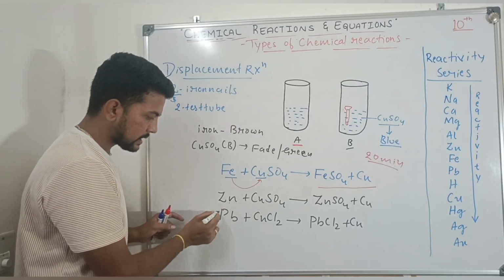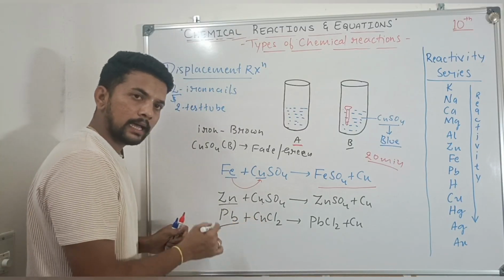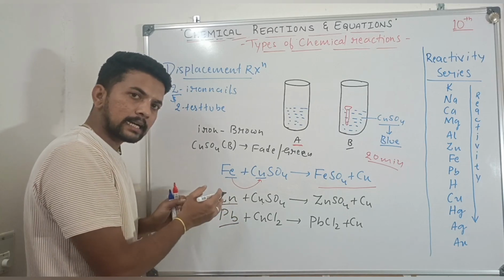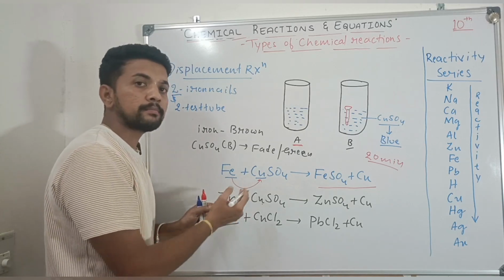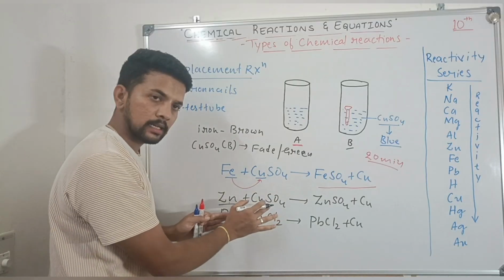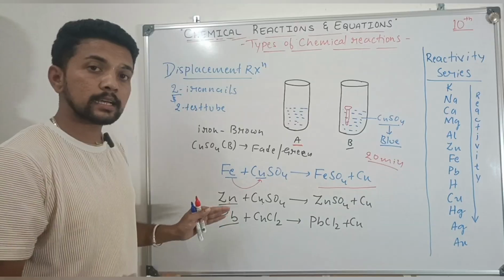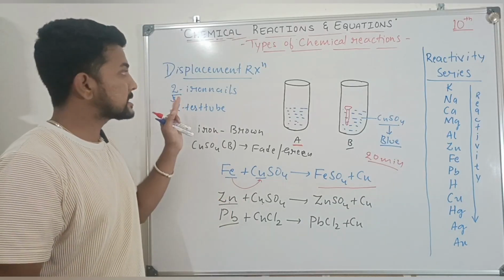So here zinc and lead are more reactive than copper, hence zinc and lead will displace the copper from its compound. Zinc will displace the copper from copper sulfate. Lead will displace the copper from copper chloride. So these are the examples for displacement reaction.